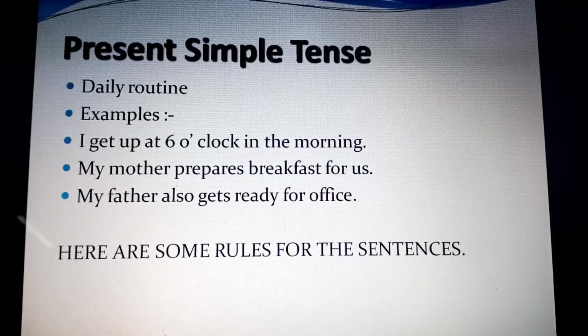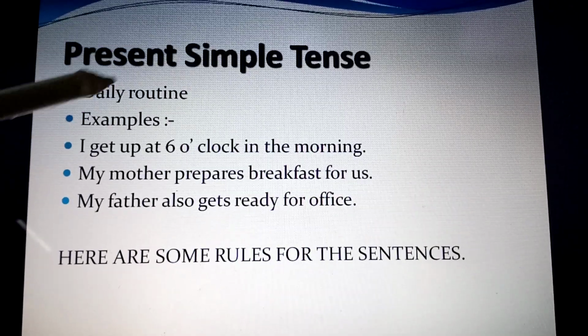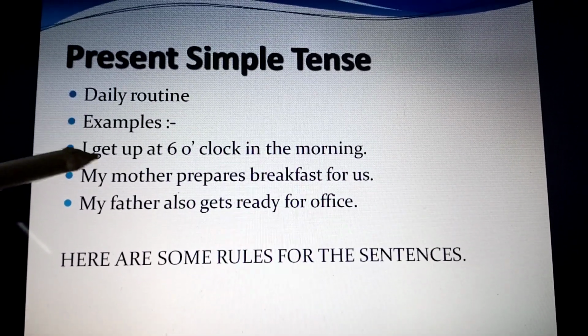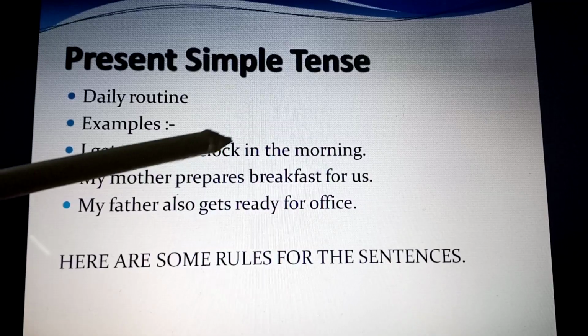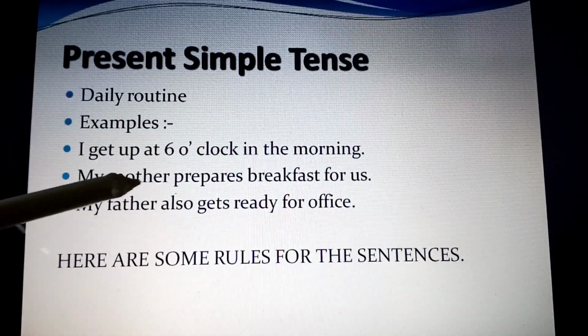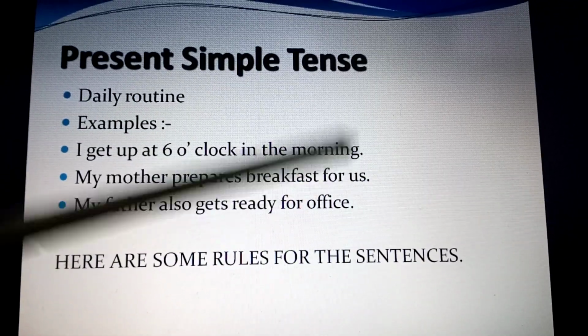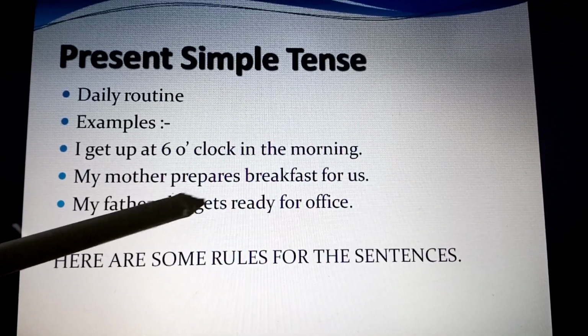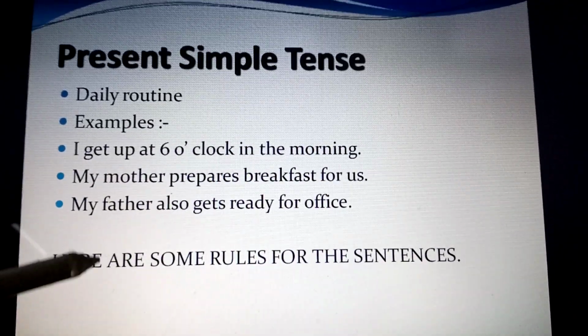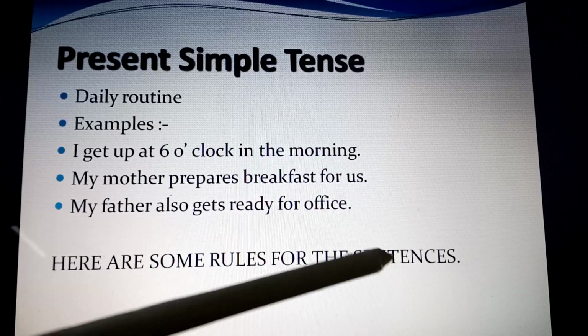What is present simple tense? Present simple tense means daily routine. For example, I get up at 6 o'clock in the morning. My mother prepares breakfast for us. My father also gets ready for office. Here are some rules for the sentences.